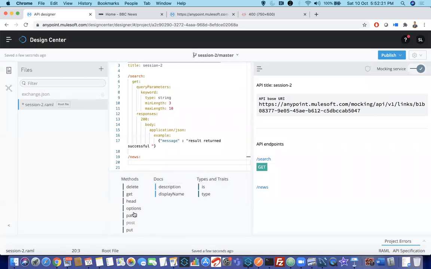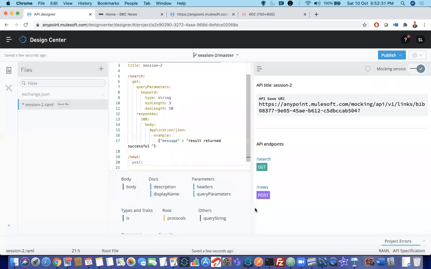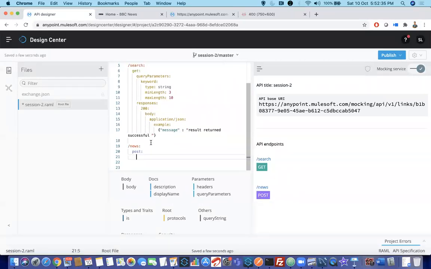So always follow this pattern. Resource name first, second is method name, third one is request, fourth one is response. Follow this. Now this time I want to use the post method. You can see automatically in purple color, I can see the post method over here. Now for the post method, this time I want to pass the request in two forms. One is using query parameter and the other one is using body.